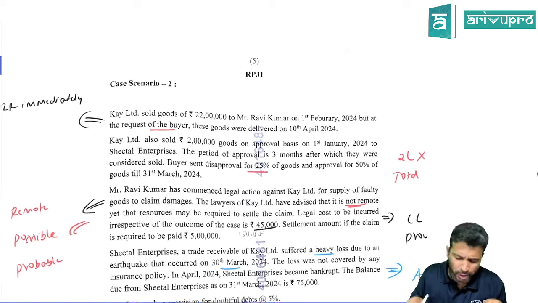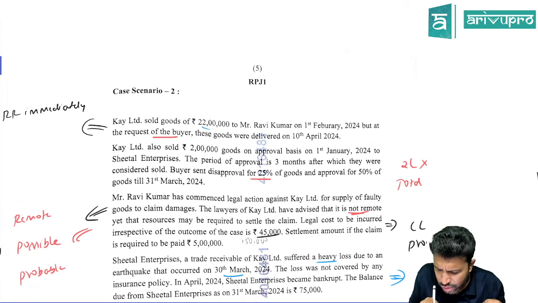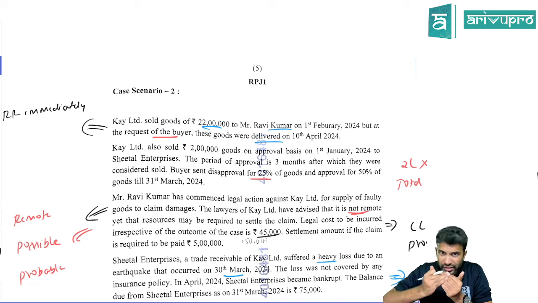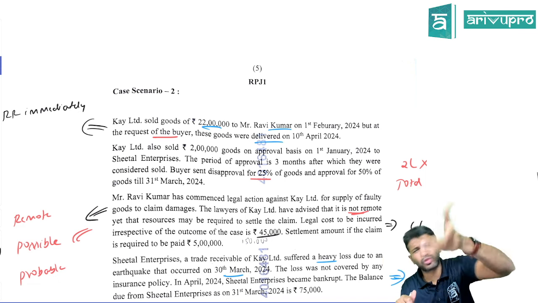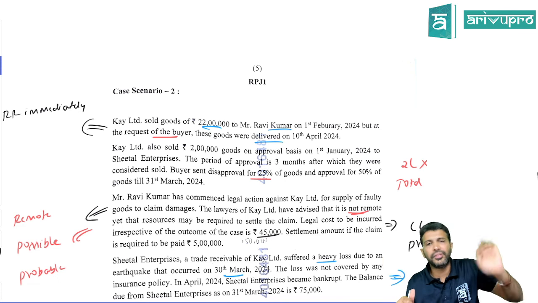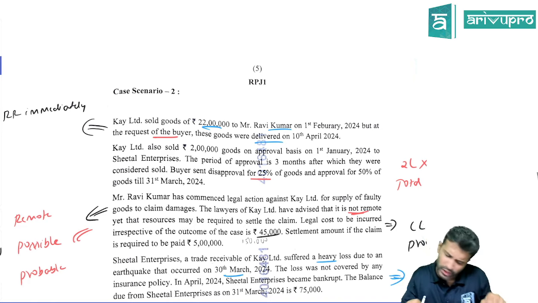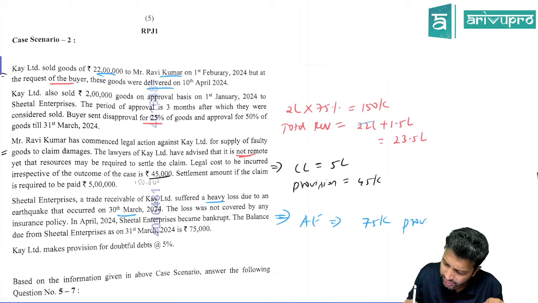Case study number 2. This is very straightforward. K Limited sold goods worth 22 lakh to Rami, but at the request of the buyer, delivery is delayed. We have done so many questions on this in AS 9. If delivery is delayed at buyer's request, will we delay the revenue recognition or recognize immediately? Immediately. So 22 lakh revenue you can recognize immediately.